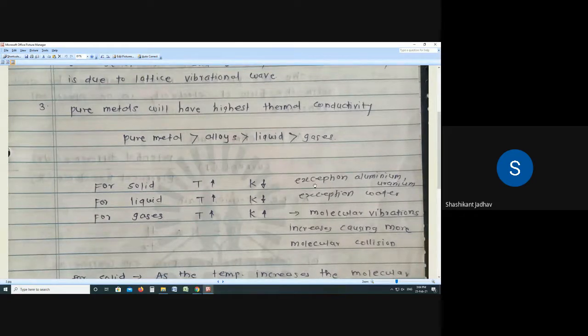Okay. In the first lecture we discussed this point: for a solid, if temperature increases, what happens to the thermal conductivity? For a solid, if temperature increases, thermal conductivity reduces. What is the reason behind this? As the temperature increases, molecular vibrations also increase, and these molecular vibrations obstruct the flow of free electrons, and because of that thermal conductivity reduces.